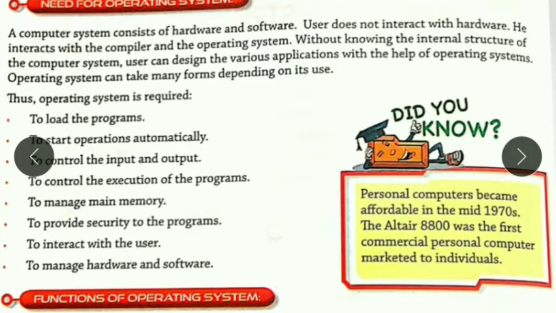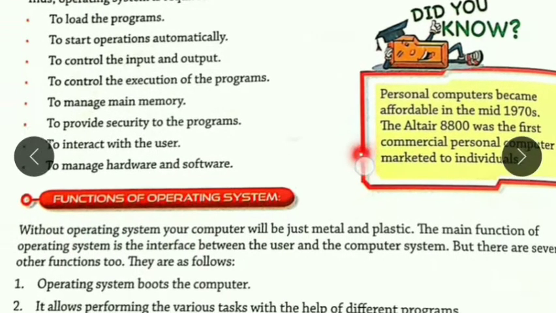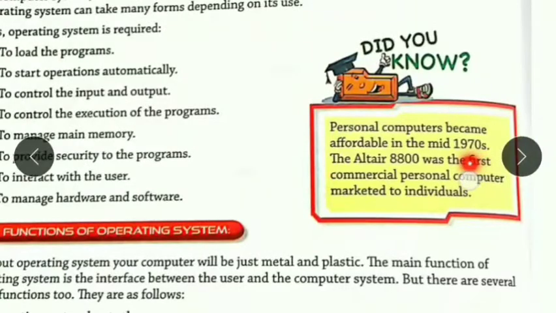Here one short note is given. In the Do You Know section: a personal computer became affordable in the mid 1970s. The Altair 8800 was the first commercial personal computer marketed to individuals. See, here we have already seen that in the decade of 1970s the personal computer evolved, and the first personal computer was named Altair 8800. It was the first commercial personal computer which came in the market.